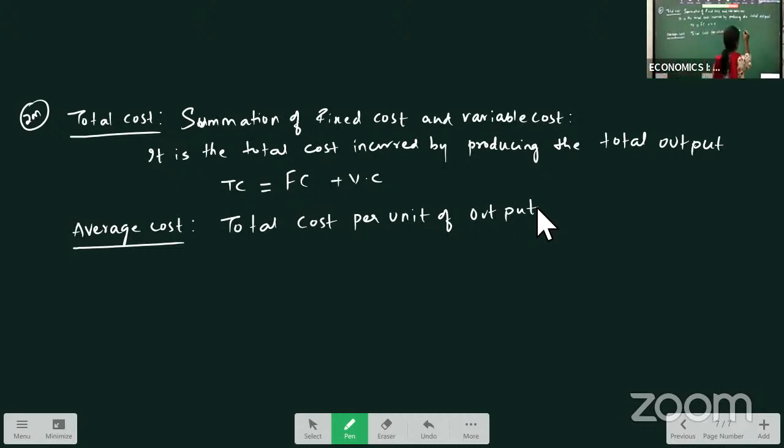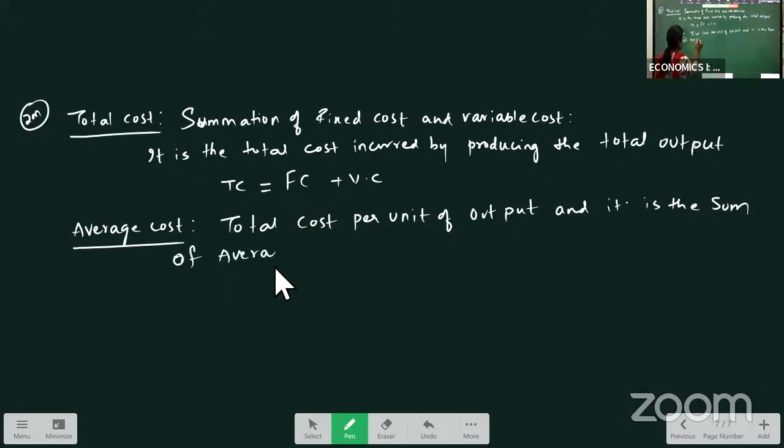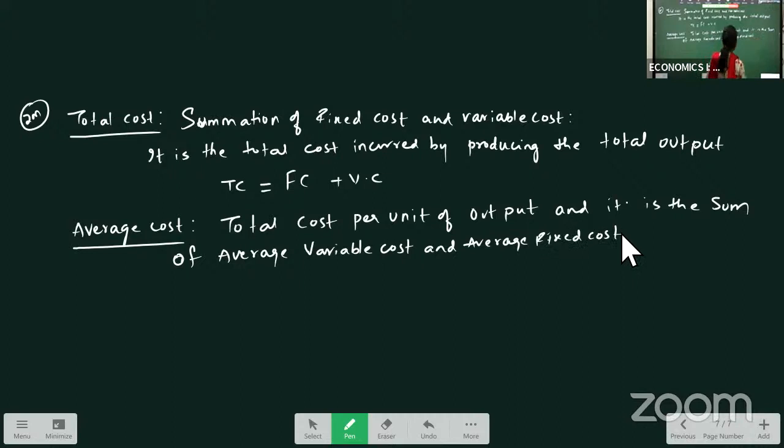Total cost per unit of output, and it is the sum of average variable cost and average fixed cost, or we can say it is total cost divided by number of units produced.